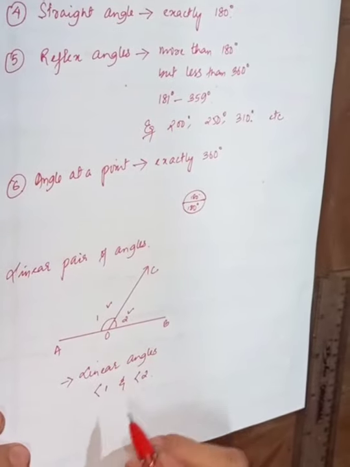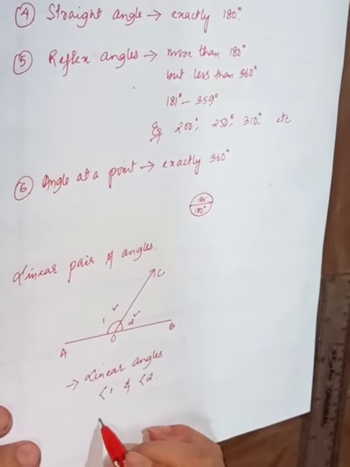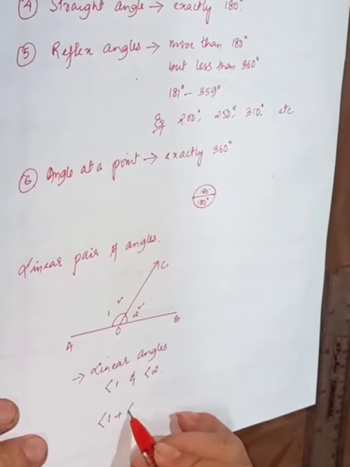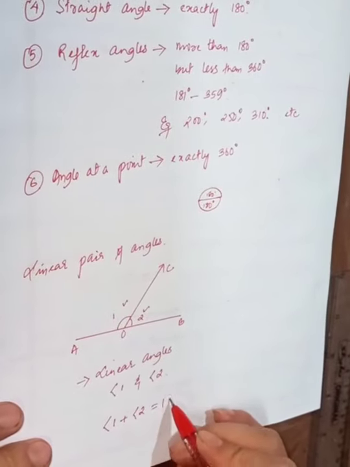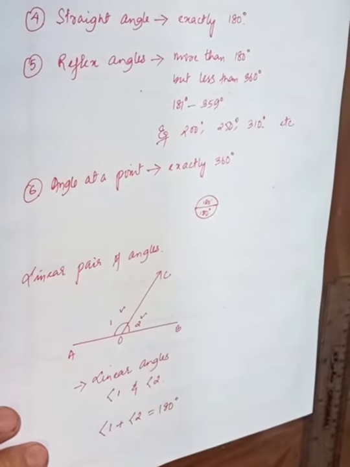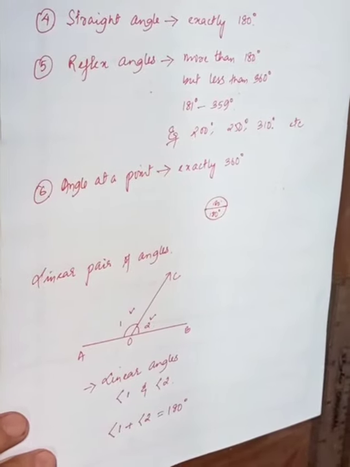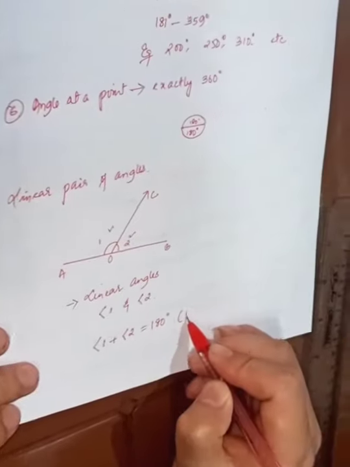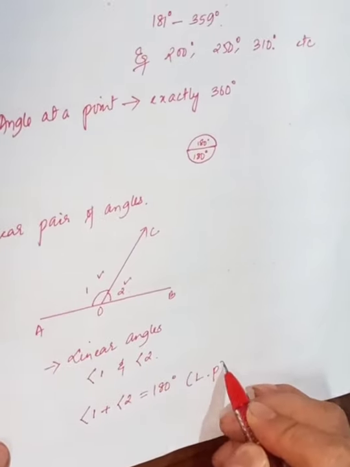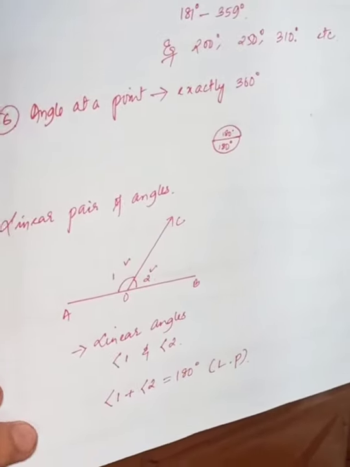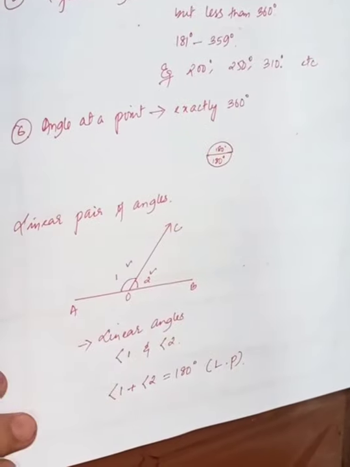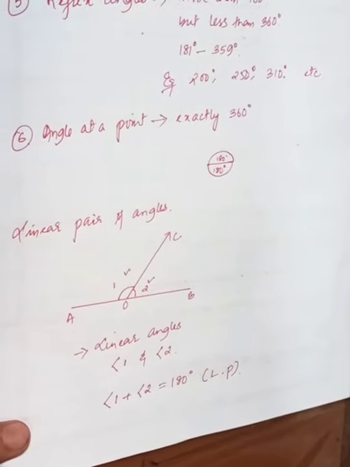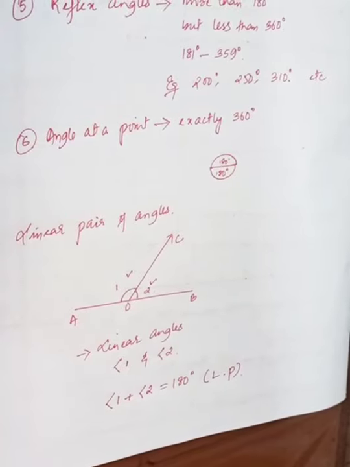And the sum of these two linear angles is equal to 180 degrees. Now, when we solve a question related to this linear angle, we write in short in bracket the reason as linear pair, that is LP. You can write the full form or you can even use the short form. So I hope this is clear to you.